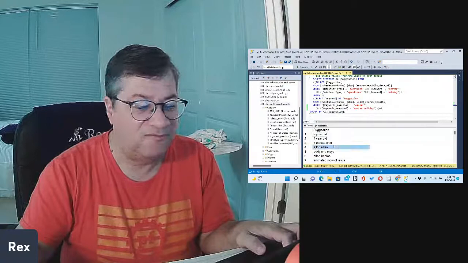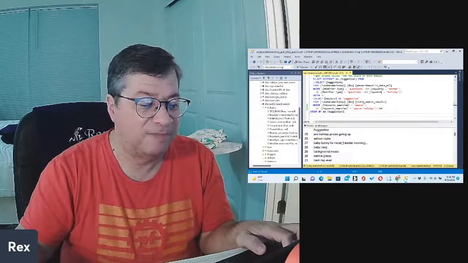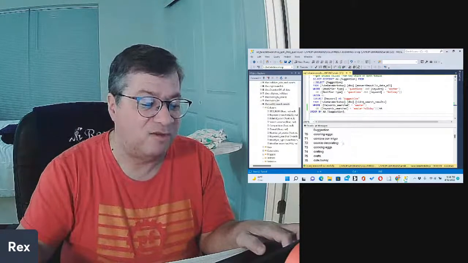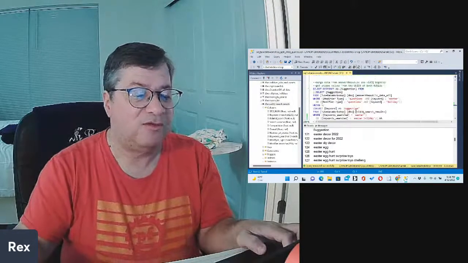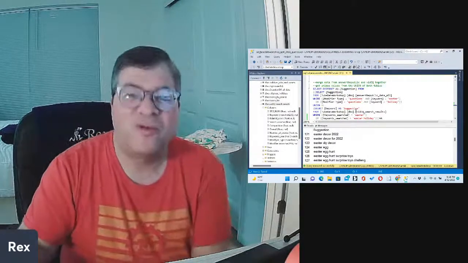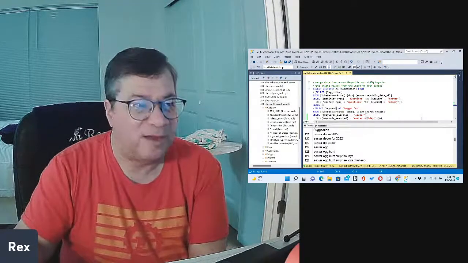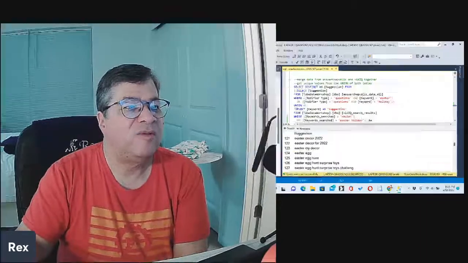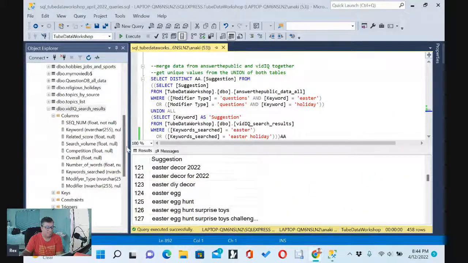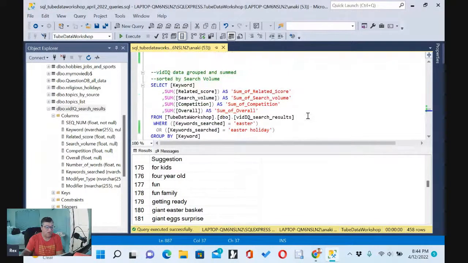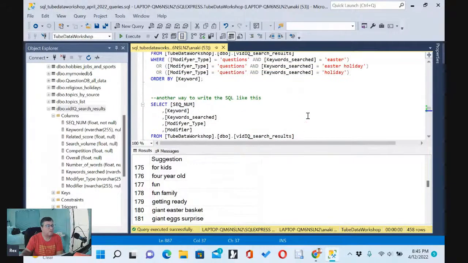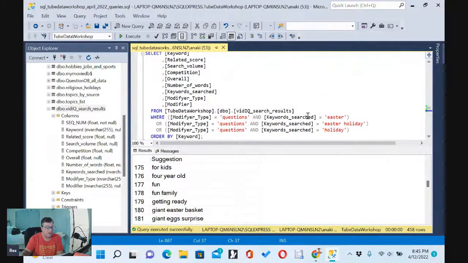So here we go. We got 458 rows. And this is stuff that's really related to Easter. Almost 500 rows. Yeah, so there you go. Sometimes you don't always get the data that you expect, but you can change it. Let me make it a little bigger so you can see it. You can change it, and there you have it. So that's still pretty good. I'll go back up so you can see. I just realized I didn't make the screen big enough. So you can see what I all got.